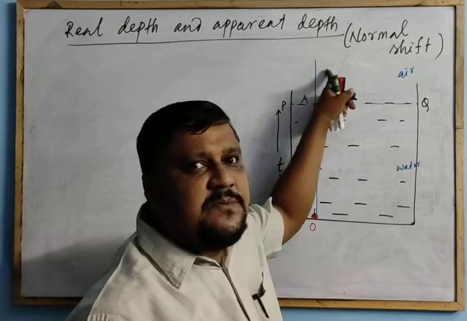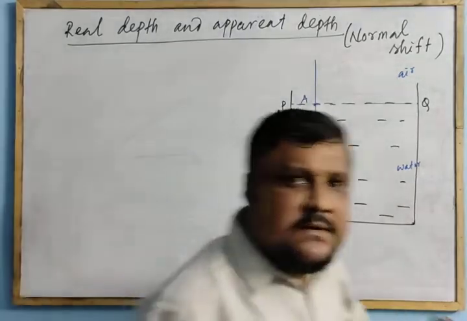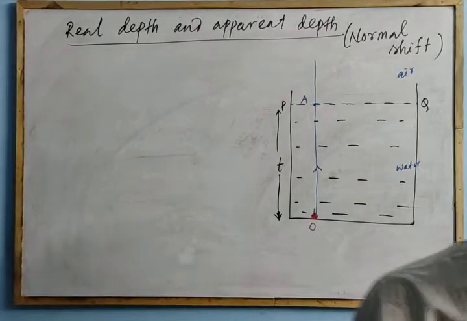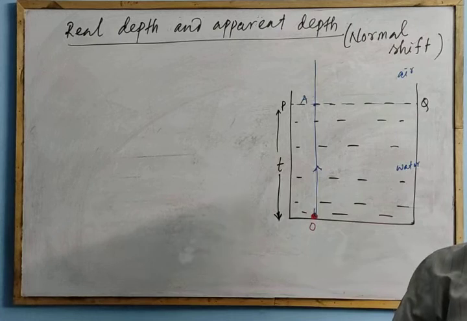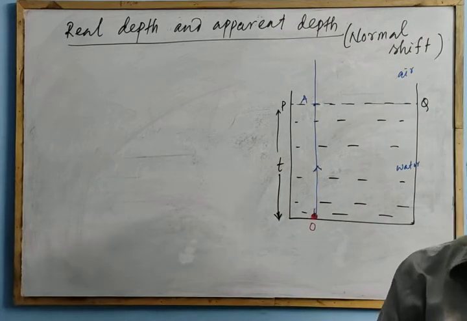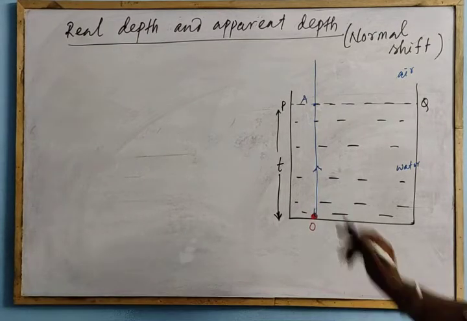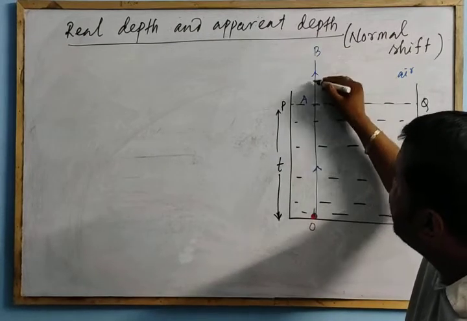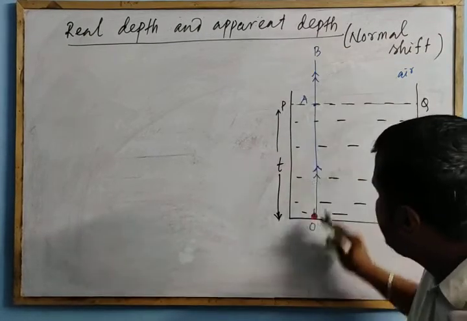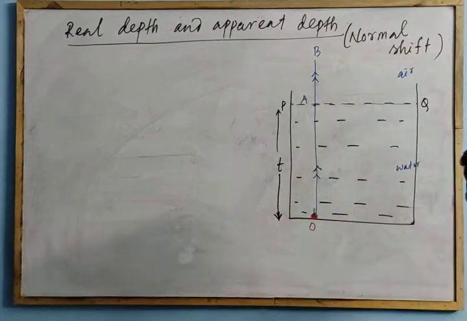So the angle of refraction should also be 0, because sin I by sin R. If I is 0, R is 0, so the refractive index going to the air medium will be sin 0 by sin 0, that is always 0. So on that basis, I is equal to 0, the ray will go undeviated, and let the ray go as AB. This is the refracted ray. OA goes refracted as AB along the same path.